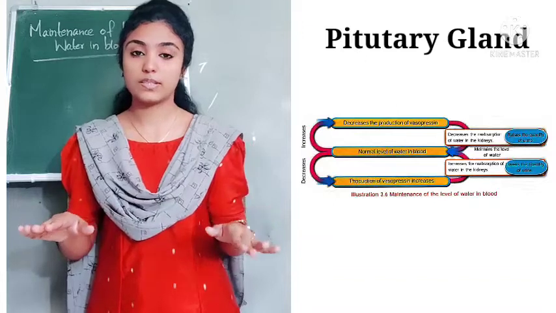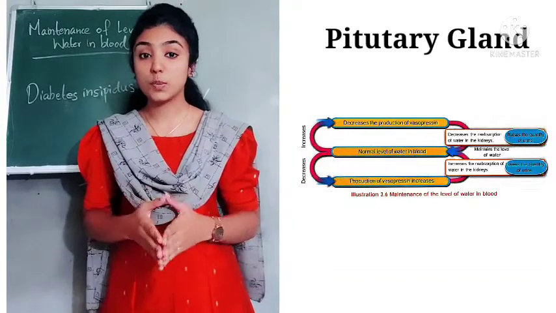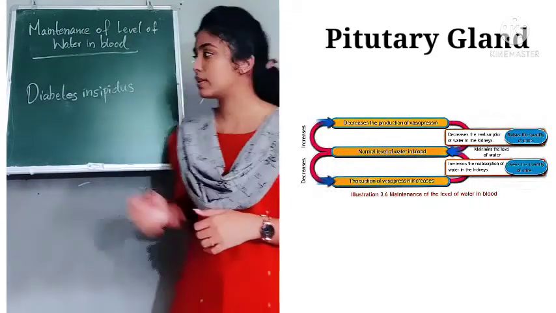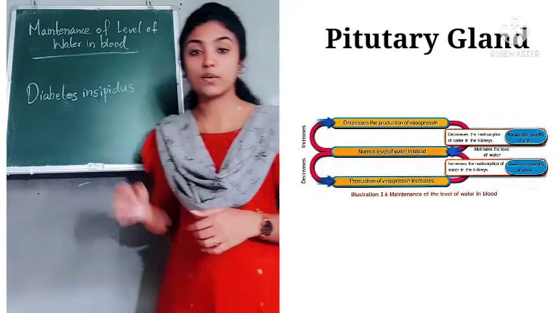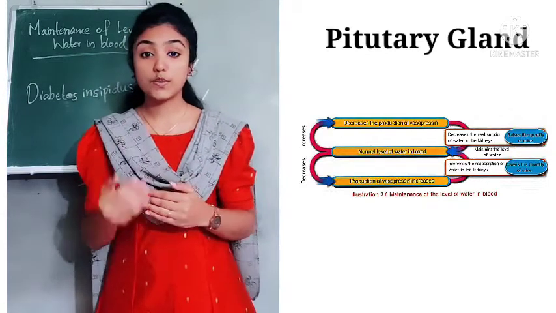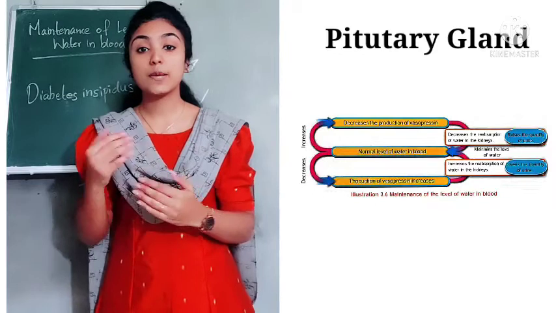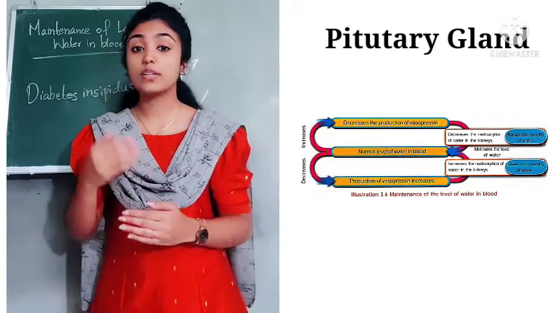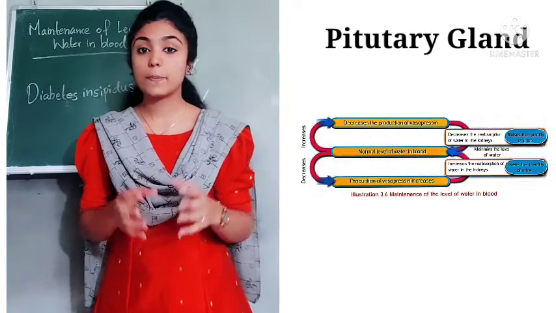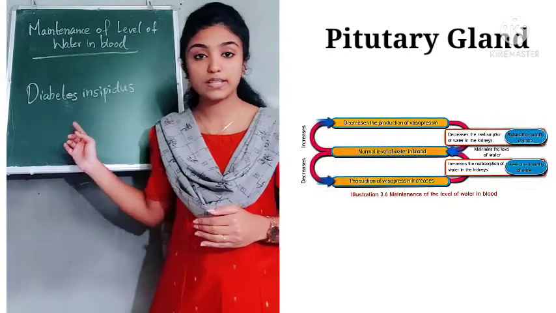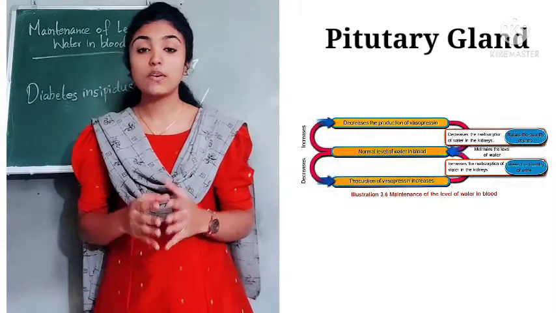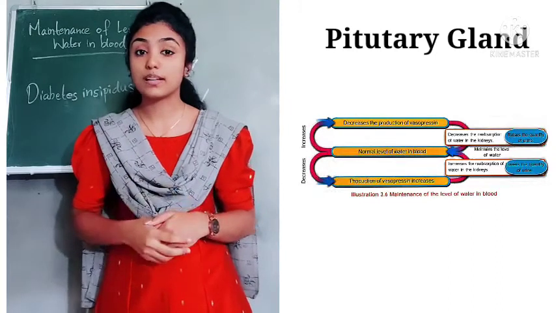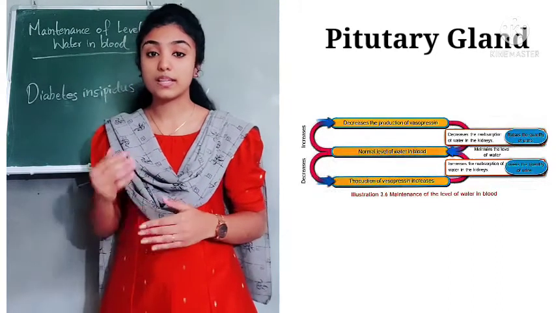And if the amount of water in our blood is normal, it maintains the level in a normal range itself. And if the production of vasopressin decreases below a standard level, it leads to a condition called diabetes insipidus. If the production of vasopressin decreases, the reabsorption of water from kidney also decreases, and as a result the quantity of urine increases. So the patients suffering from diabetes insipidus will have frequent urination and also increased thirst. All these are the symptoms of diabetes insipidus.